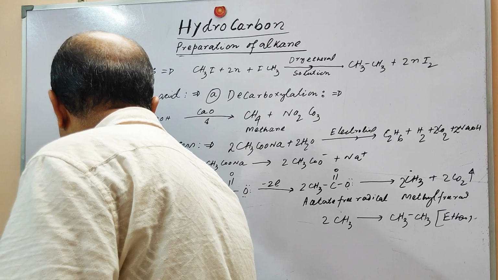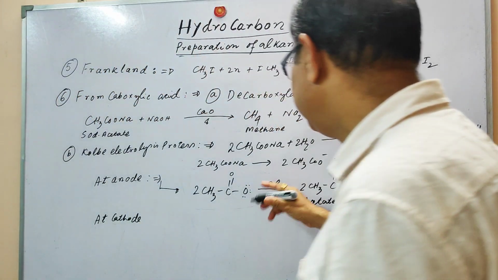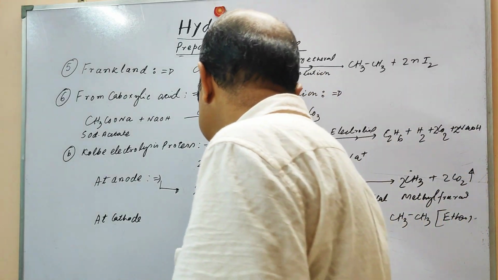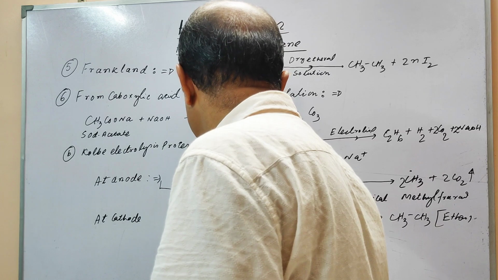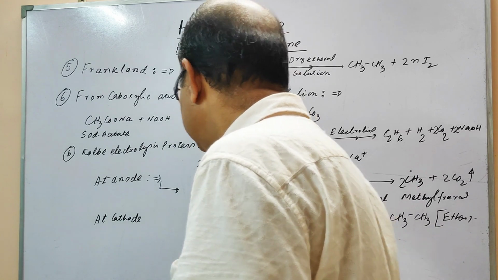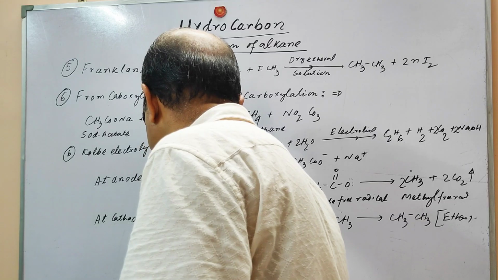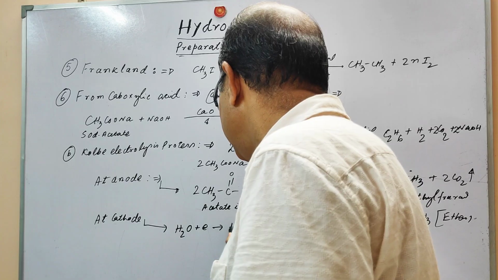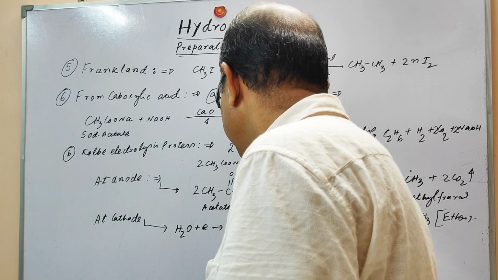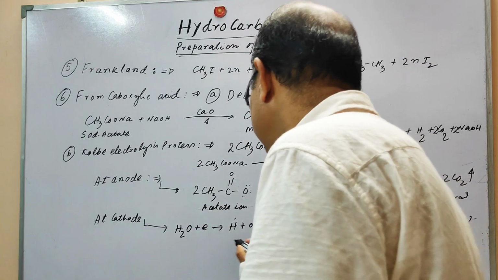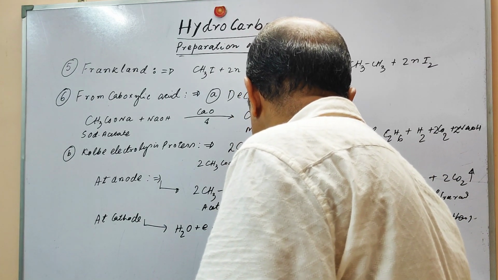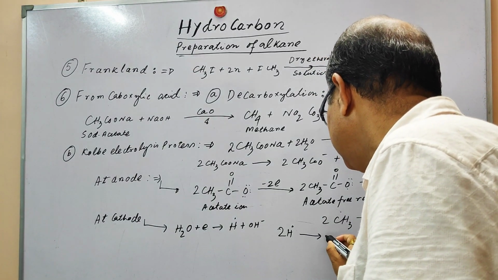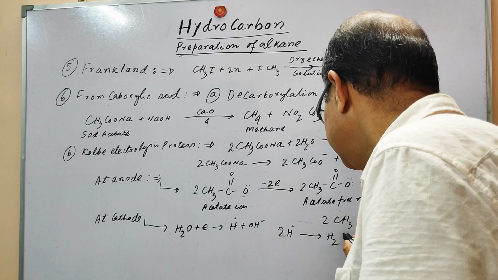In the cathode, the electron that is given by the acetate ion will be taken up by H2O, and it will produce the hydrogen free radical and OH minus, and 2 H free radicals will produce hydrogen gas.